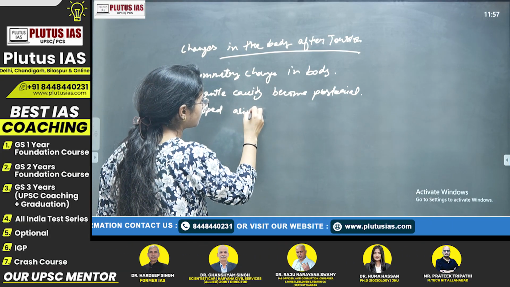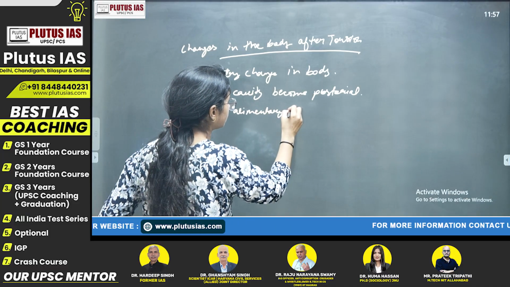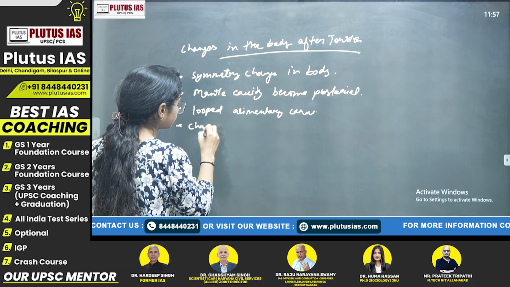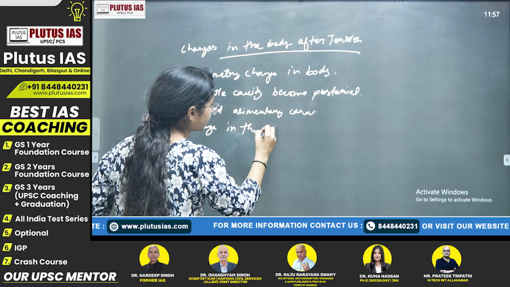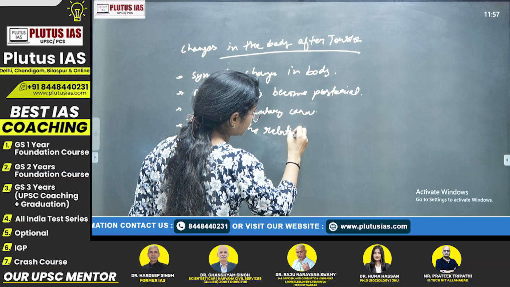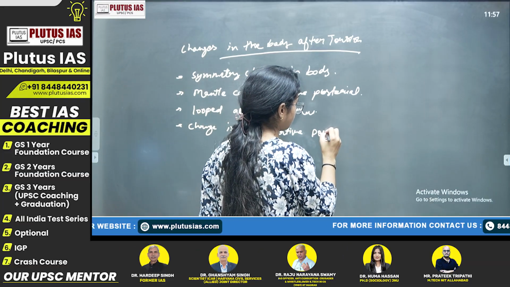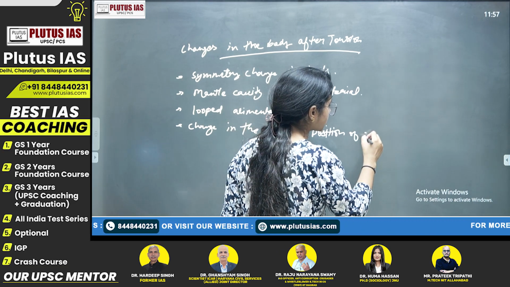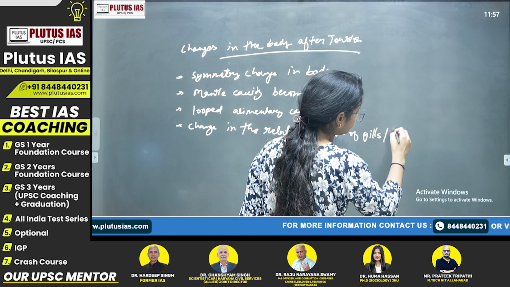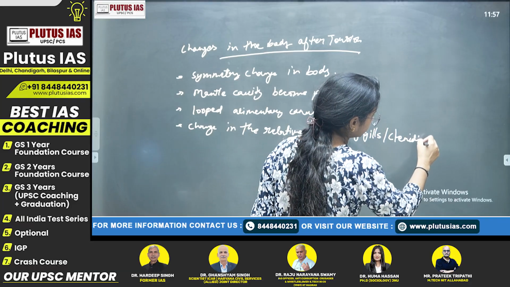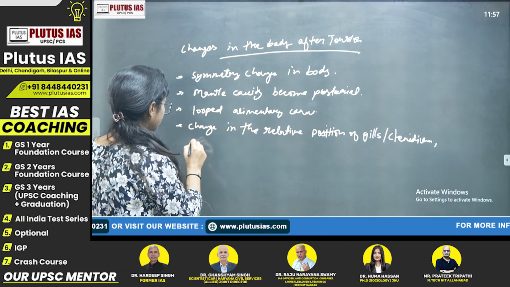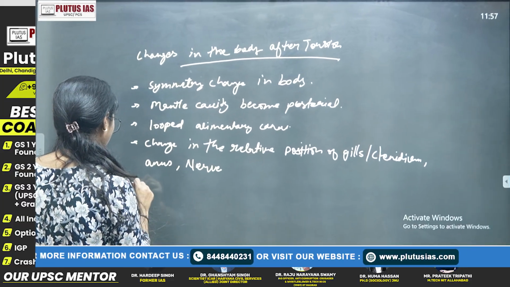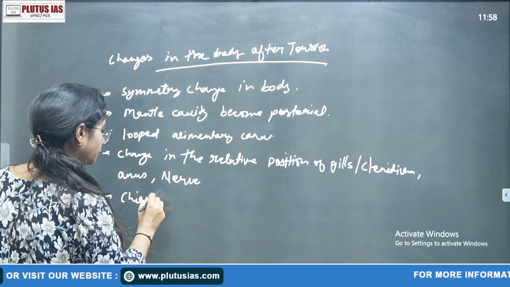Looped alimentary canal. Then change in the relative position. Portion and position, portion meaning of the body. Position of gills or better say ctenidium. Gills, ctenidium, right? Nervous system, nerve. Your one very important point is chiastoneury.